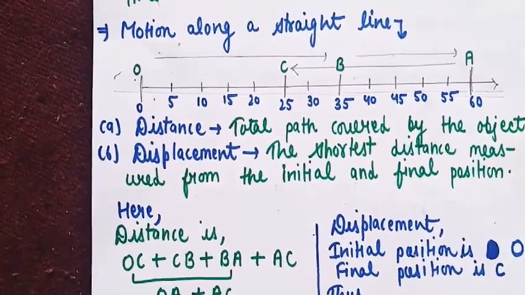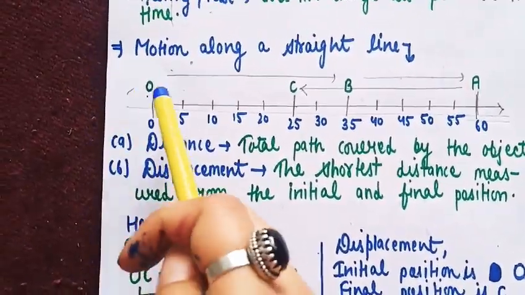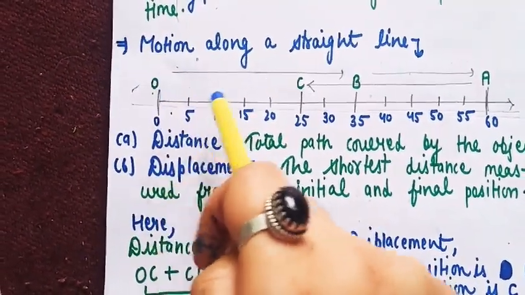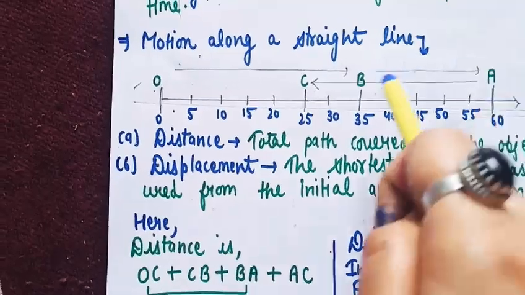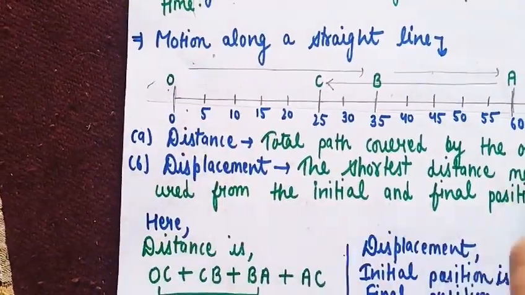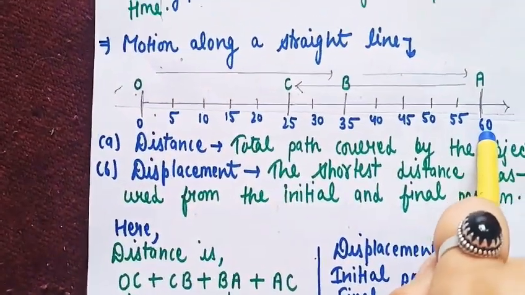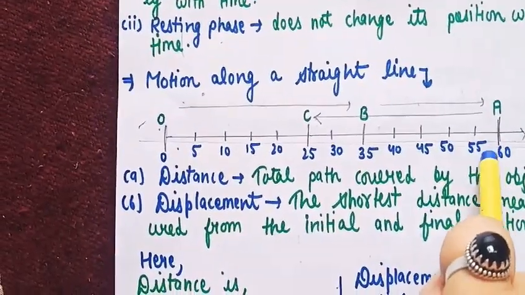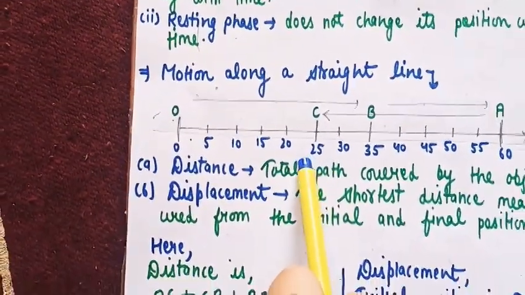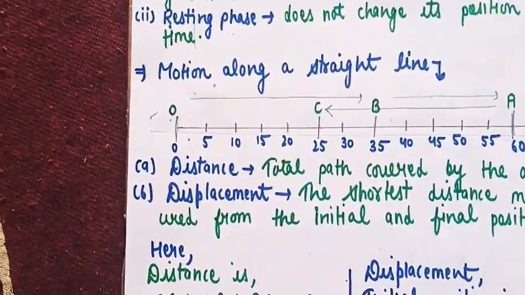Now taking one more example, here you can see a scale I have made, and here an object covers a distance. It starts from O and reaches A, covering a distance of 60 kilometers. And when it goes back to C, it covers a distance of 35 kilometers. What is the distance completed in its journey?